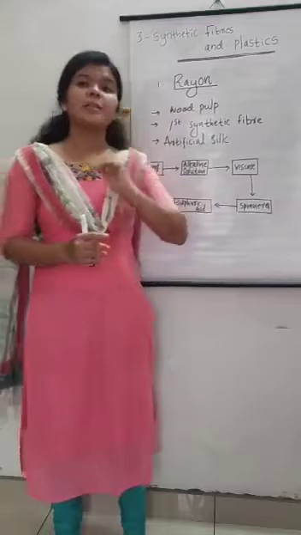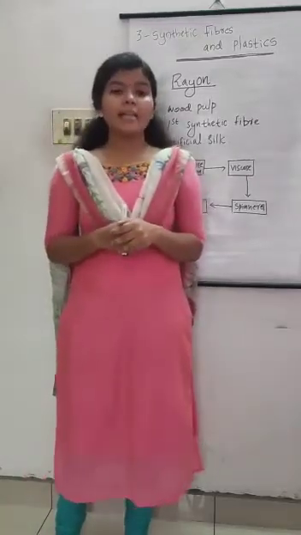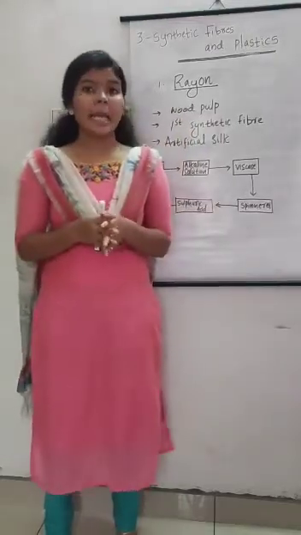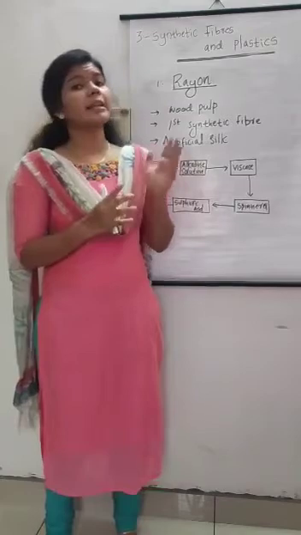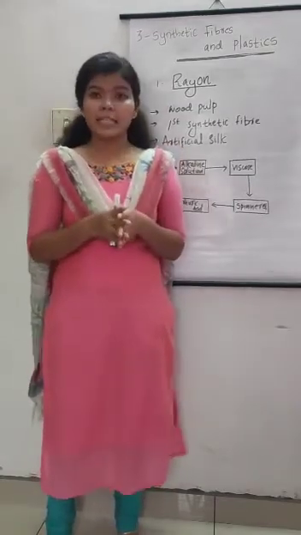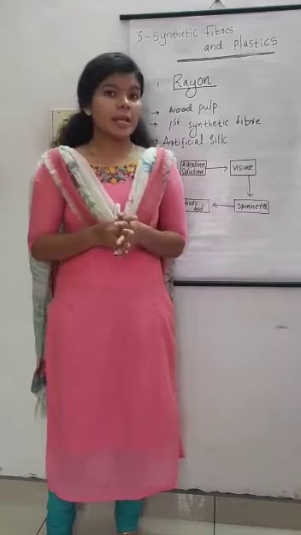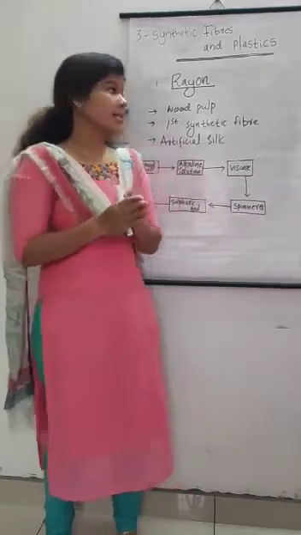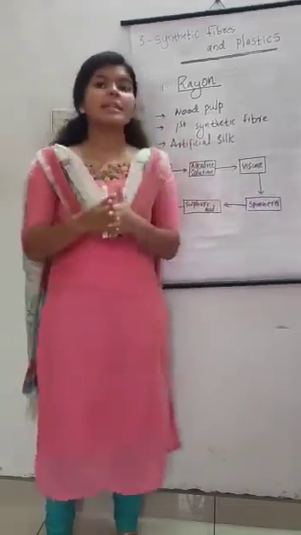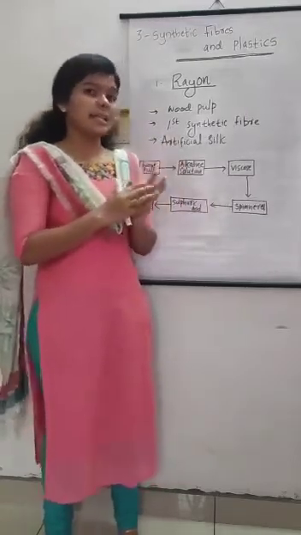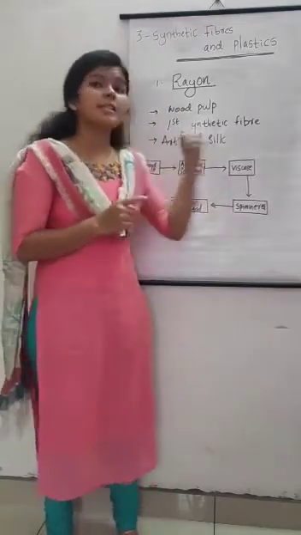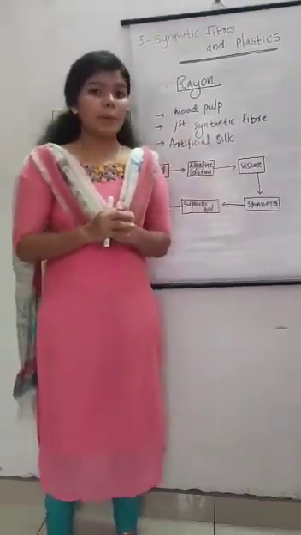First one is rayon. Rayon is a synthetic fiber and it is made from a natural source, that is wood pulp. You know that wood pulp is a plant product. Then why is it discussed under the heading of synthetic fiber? Is this a synthetic fiber or a natural fiber? Students, I would like to let you know that the raw material for making rayon is wood pulp, which is chemically treated, that is certain chemicals are used, so it is discussed under synthetic fiber. Rayon is not a complete synthetic fiber. Rayon is the first synthetic fiber which is made from a plant product.